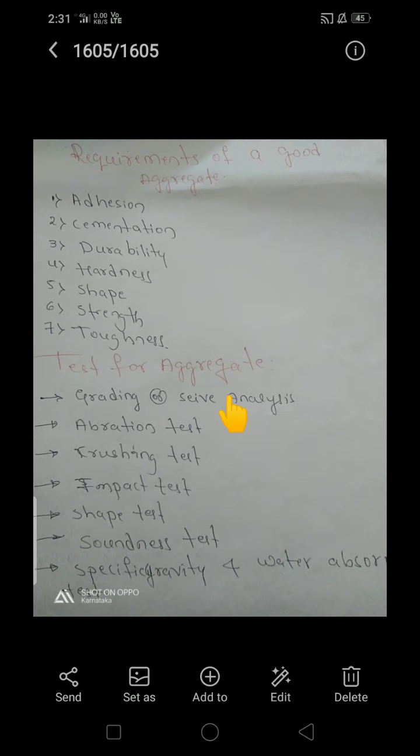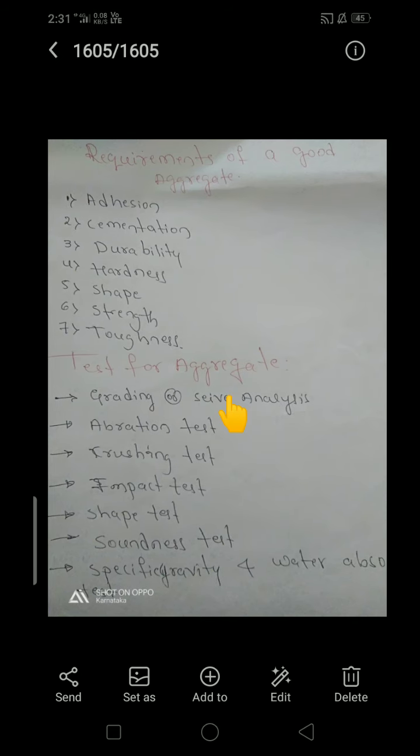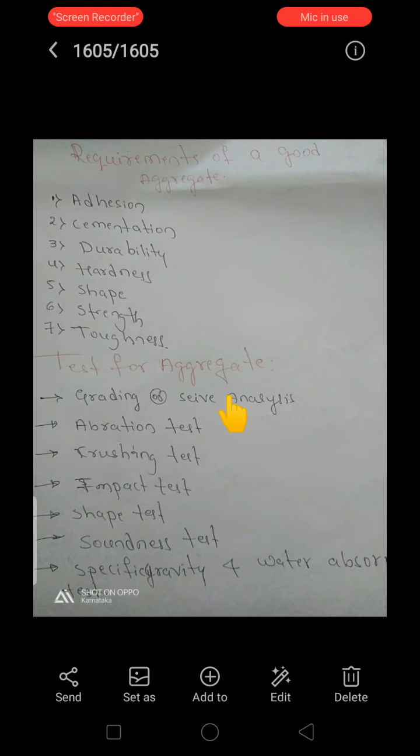Next, coming to the cementation. Here, the binding quality of the aggregate depends on its ability to form its own binding material under different loading, so as to make the rough broken stone pieces grip together to resist displacement.